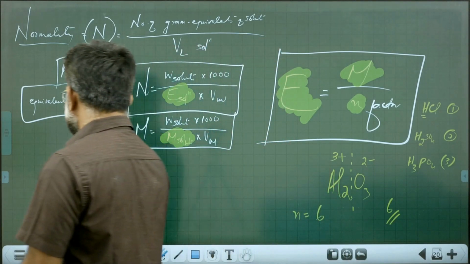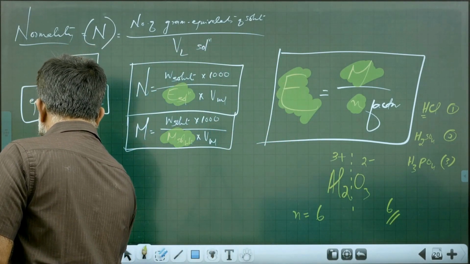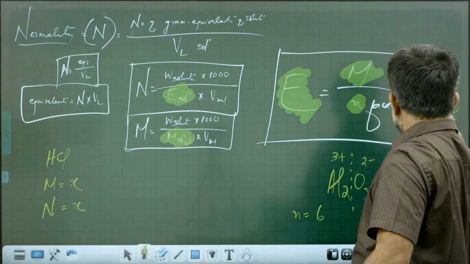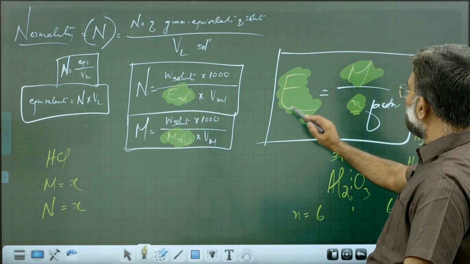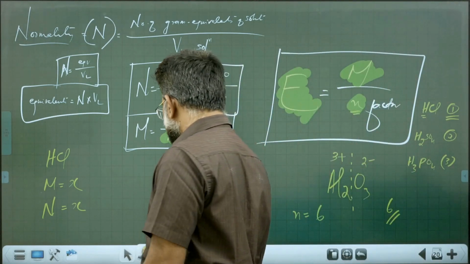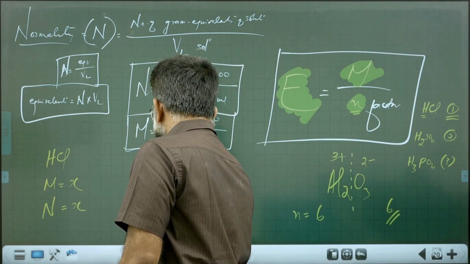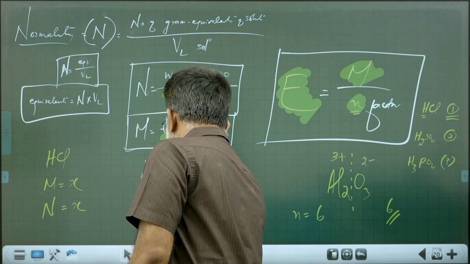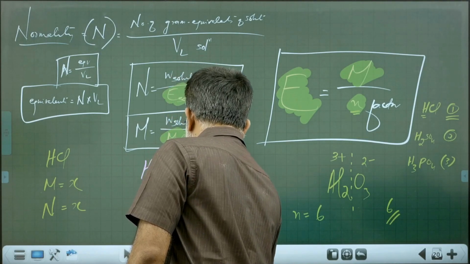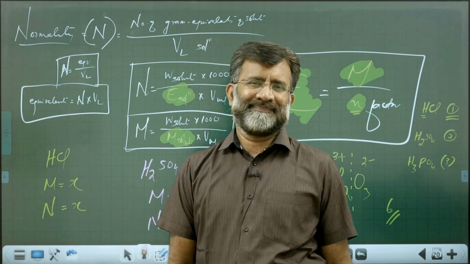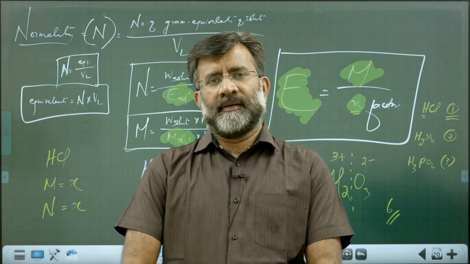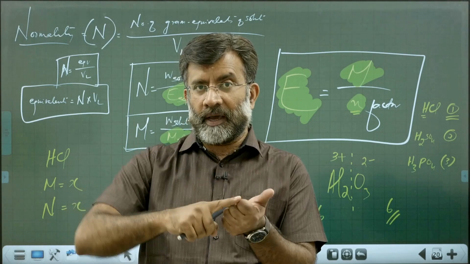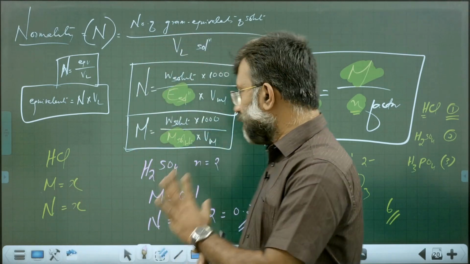For example, if you take hydrochloric acid, imagine molarity is X, normality is the same as X. No change, because n factor is 1, molar mass and equivalent mass are the same. Suppose you encounter sulfuric acid, where n factor is 2. Imagine molarity is 0.1. Then normality will be 0.1 into 2, that is 0.2. So try to encounter those things. So mass percentage, volume percentage, mass volume percentage, molarity, normality. Next is molality.